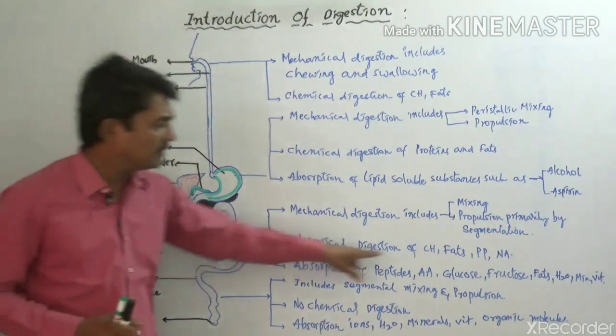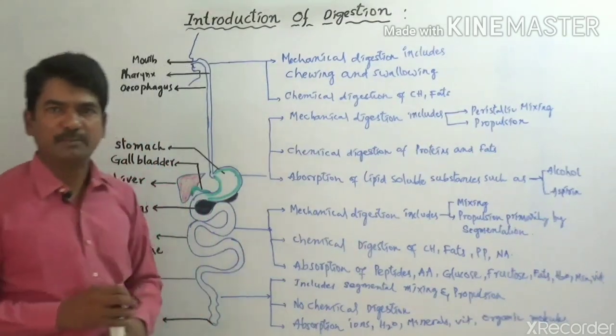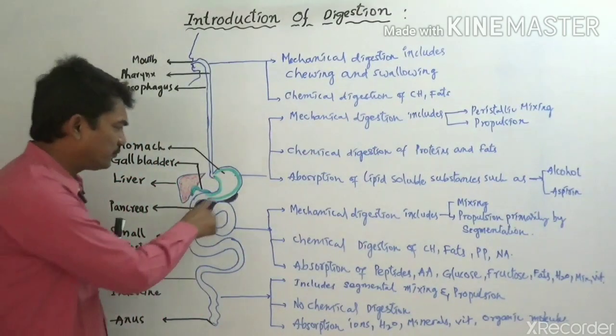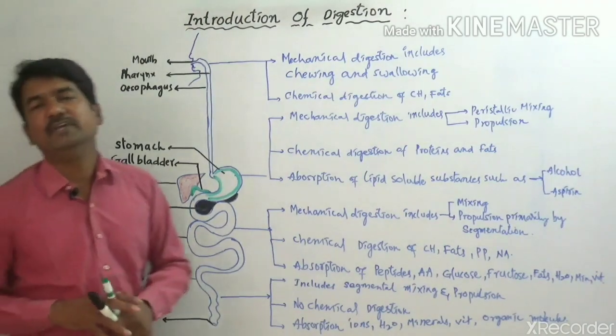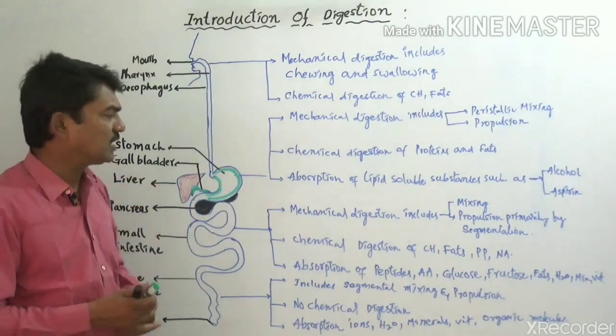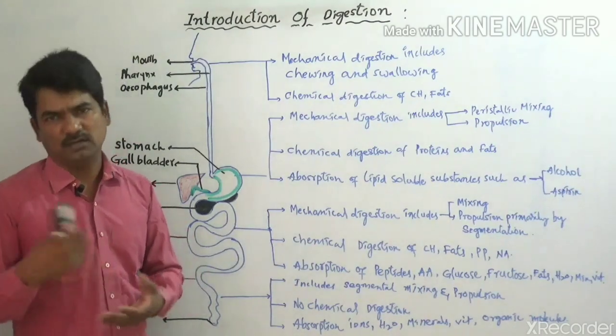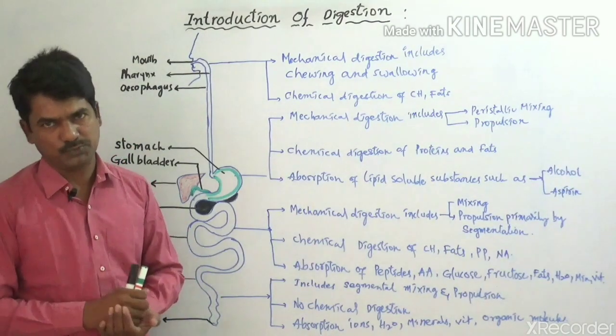And here the chemical digestion. Chemical digestion basically takes place through the release of pancreatic juices, which are composed of various enzymes. The enzymes convert the food into small, easily absorbable food molecules.